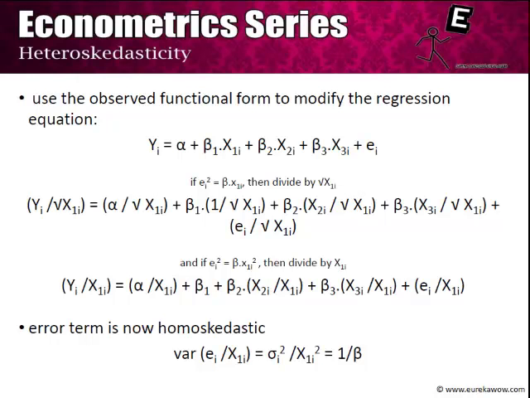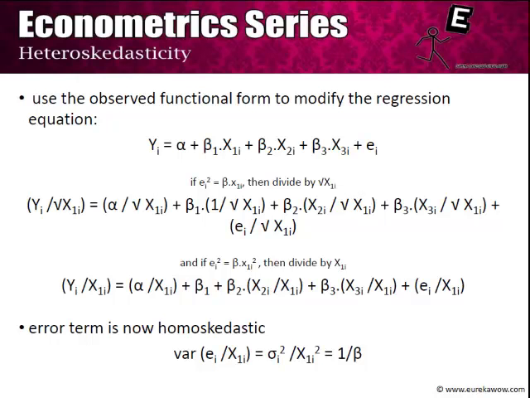Note that this is called the weighted least squares method, because while we are dividing by x1i or by root x1i, what we're doing is giving weights to each and every one of the samples in accordance with the value of x1i. So if the value of x1i is high, then we are deflating these samples, whereas if the value of x1i is low, we are giving it more weightage, and hence it's called the weighted least squares.